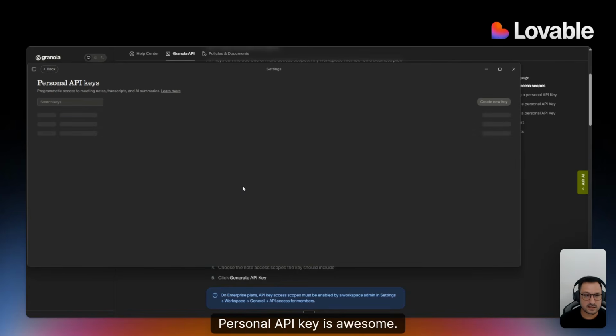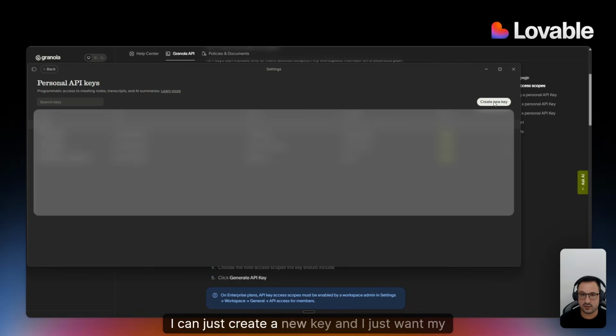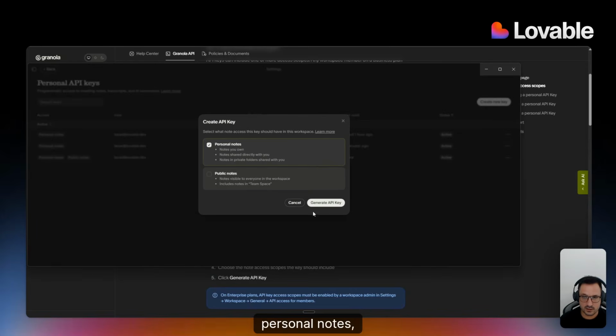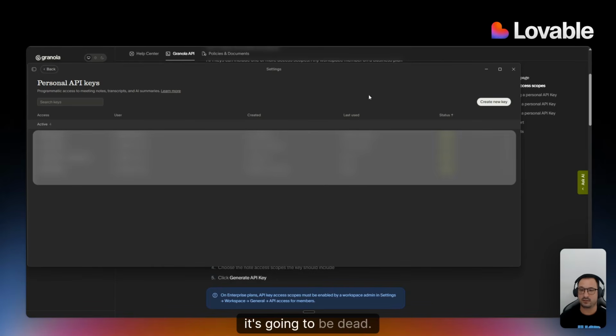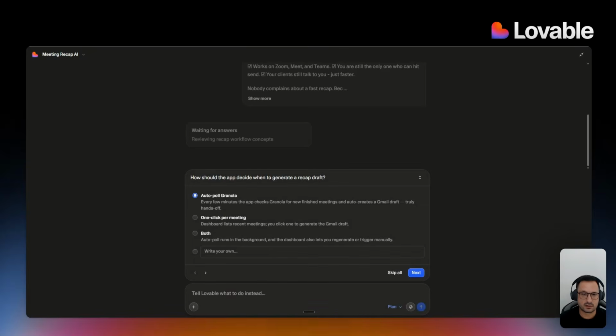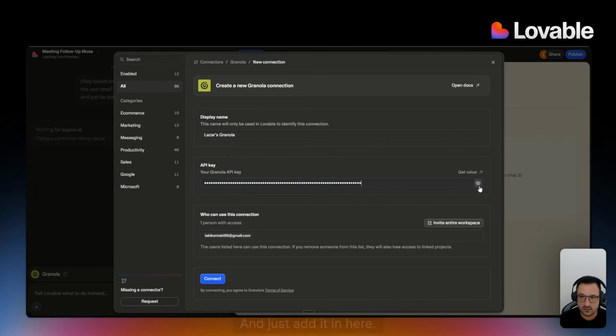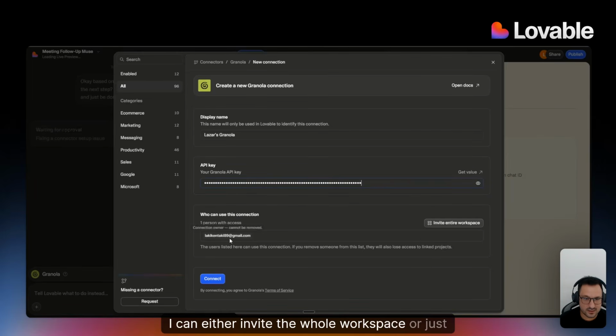Personal API keys, awesome. I can just create a new key and I just want my personal notes. Right, I'm going to generate it. Don't worry, you can pause it, watch it. I'll kill this one right after. By the time you see this video, it's going to be dead. So I can then go in here and go back into the project. I got plenty, and just add it in here. And I can either invite the whole workspace or just have it just for it.